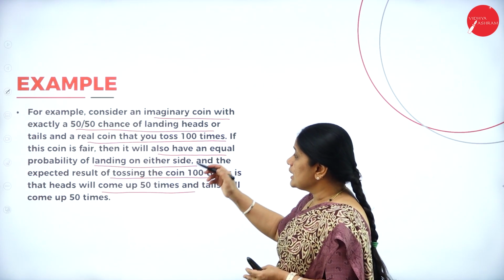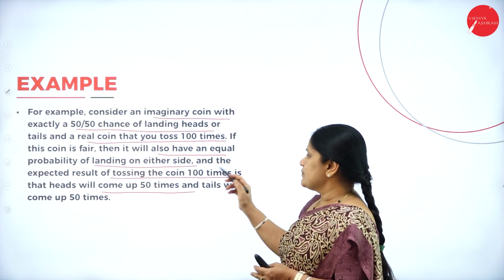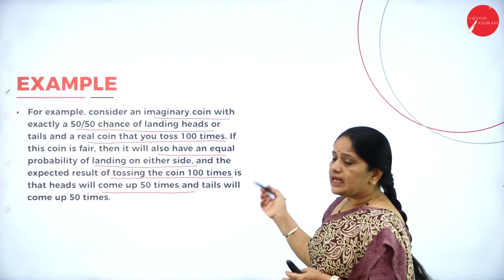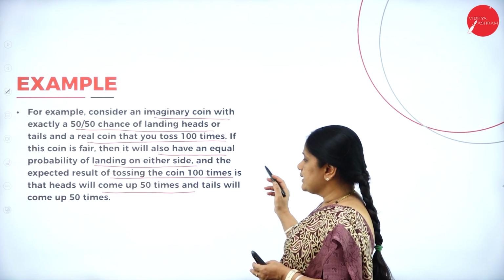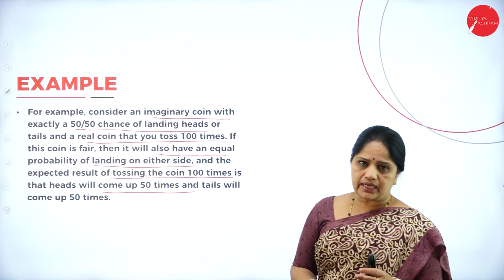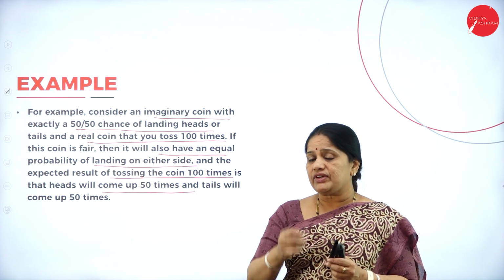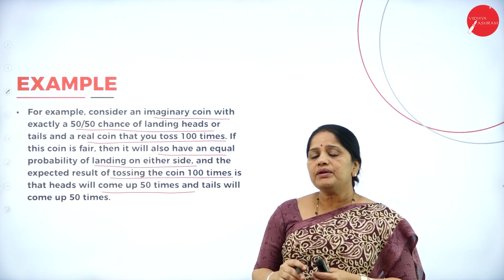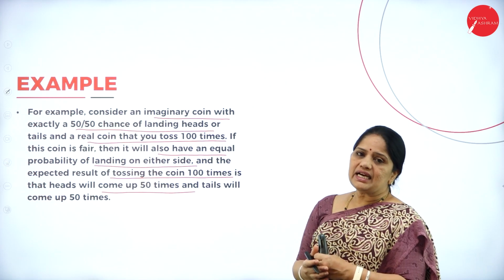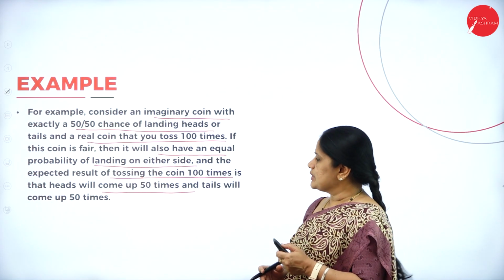But then a real coin that you toss 100 times. If the coin is fair, then it will also have an equal probability of landing on either side, and the expected result of tossing the coin 100 times is that heads will come up 50 times and the tails will come up 50 times. So, in the imagination we can say that we get head 50 times. When we toss the coin 100 times, we may get head 50 times, we may get tail 50 times. But then in the real world, is it possible? If the coin is really fair, it will be possible.